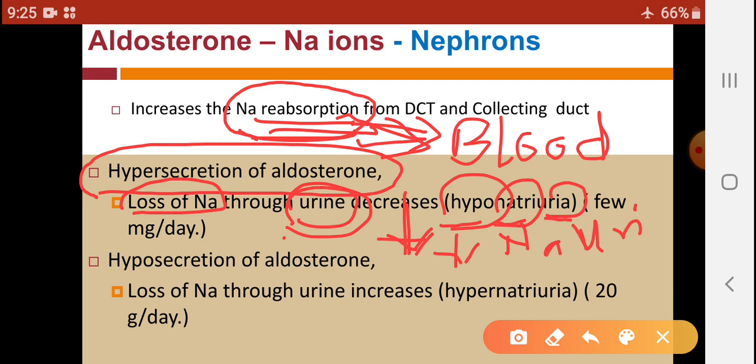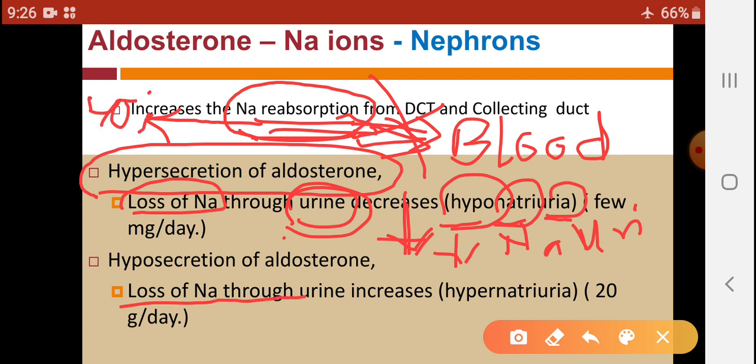Then if aldosterone secretion is decreased, what will happen? There is decreased reabsorption of sodium into the blood, and then this sodium is excreted through the urine.